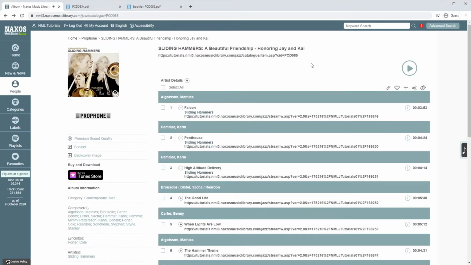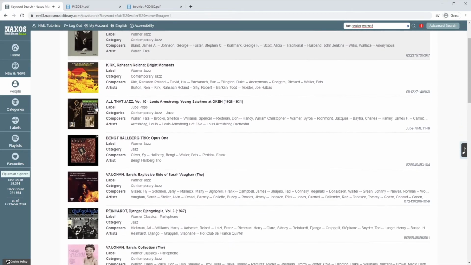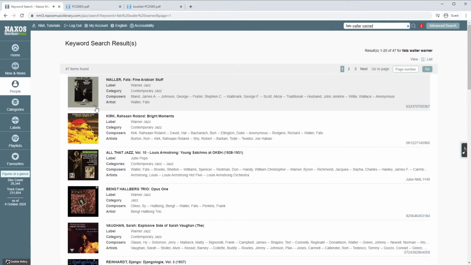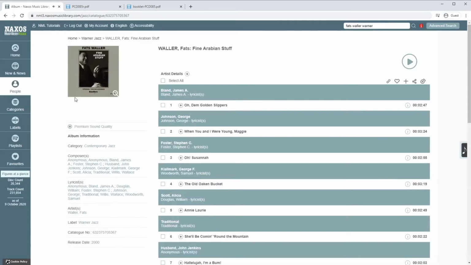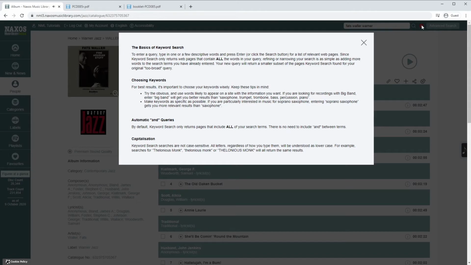The Naxos Music Library Jazz catalogue is so huge, it's good that there are easy ways to find music to listen to. One of the fastest ways of finding an album or a work is just to enter text in the keyword search box at the top. Let's test this by entering Fats Waller and Warner. As expected, this returns a list of over 40 albums, including the terms Fats Waller and Warner. From here we can dive straight into the album view to see more details. For more tips on how you can use the keyword search, click the eye icon next to the keyword search.